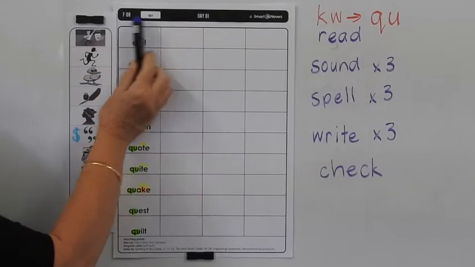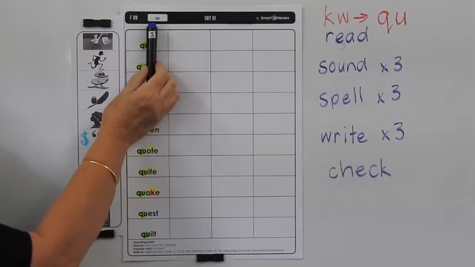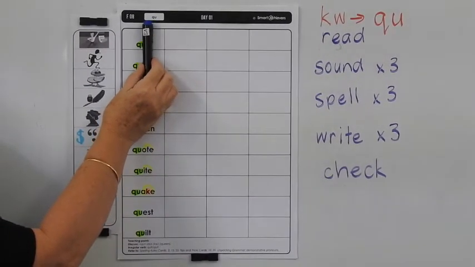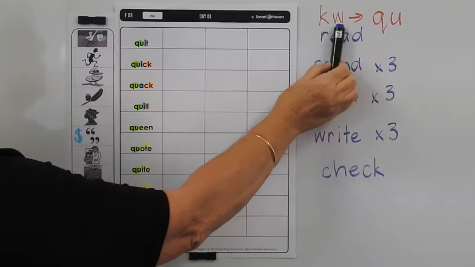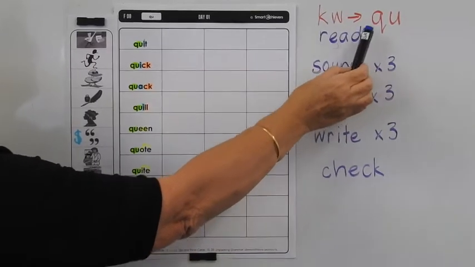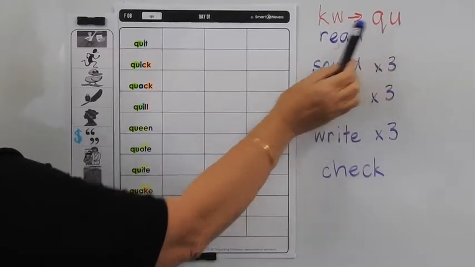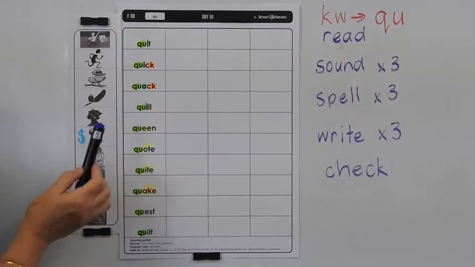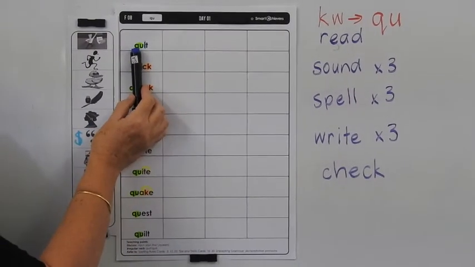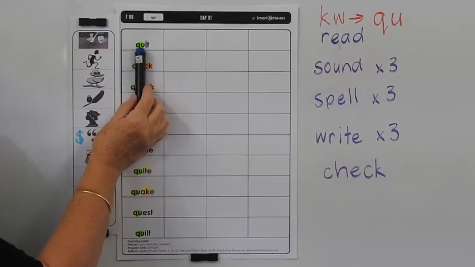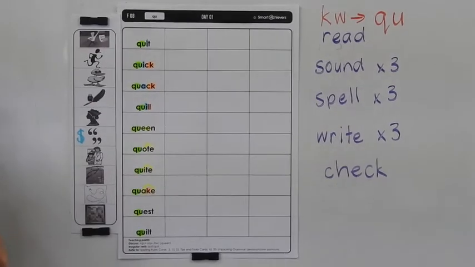This is F8, day 1, and we're introducing you to quit. So when we hear quit, it sounds like a K and a W, but you've got to know to write QU for the quit sound. Now the rule is that every time you write a Q, you have to have a U after it.